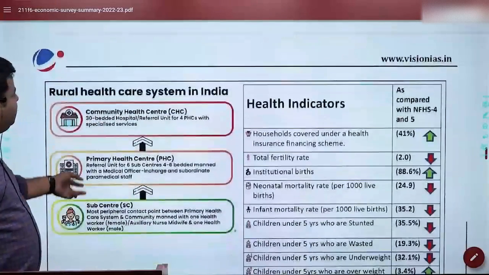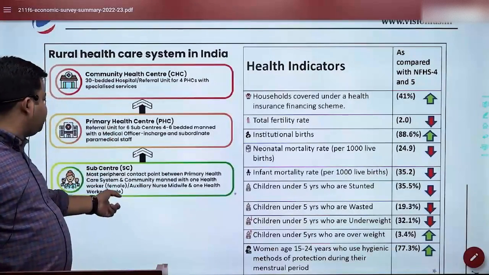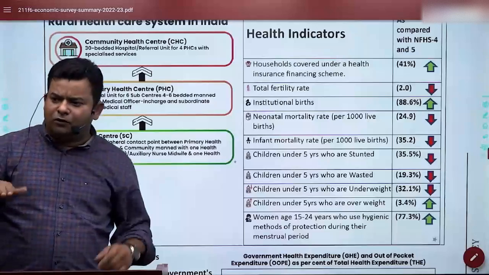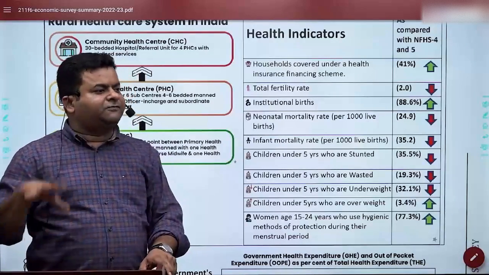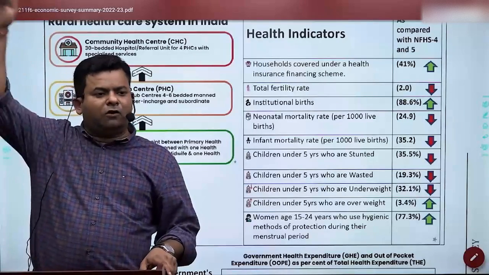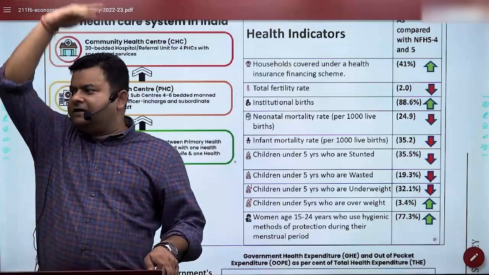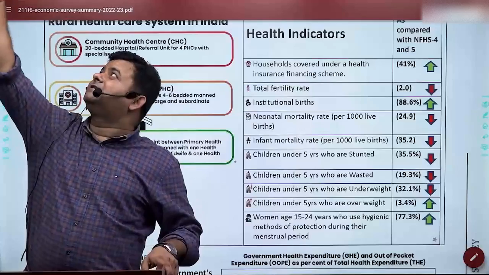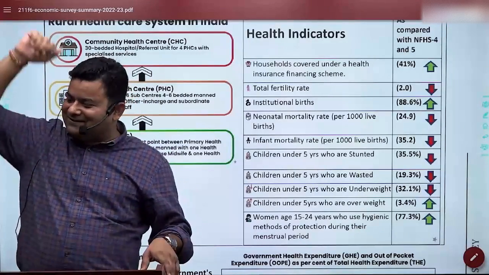Similarly, in the rural healthcare system, see how we are developing CHCs, how primary health centers are there, sub-centers are there. For those who don't know, at the very village level, we may have sub-centers. Then we have what are called primary health centers. Then at block level, we have CHCs. Then at district level, we have district hospitals. Then we have multi-specialty hospitals. I think the roof has come. All right. So this is how it works.